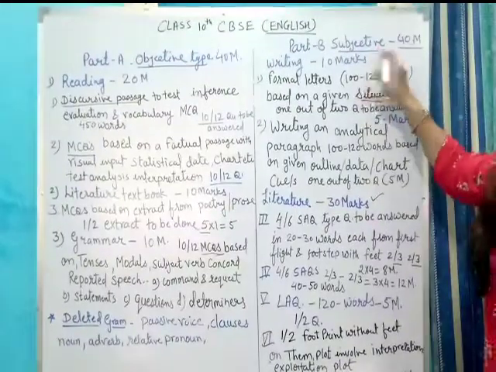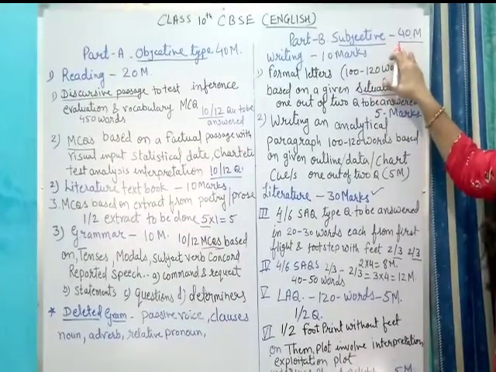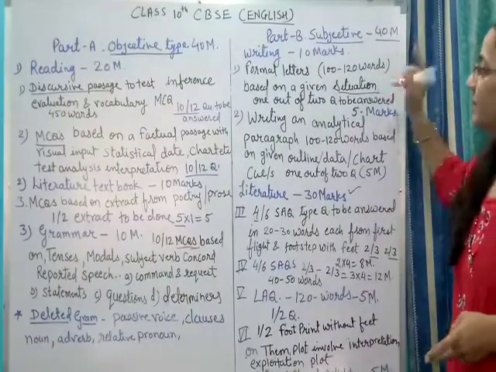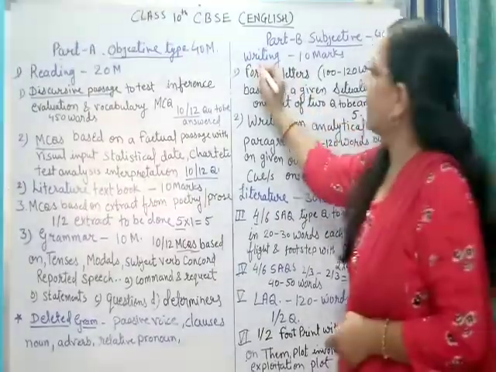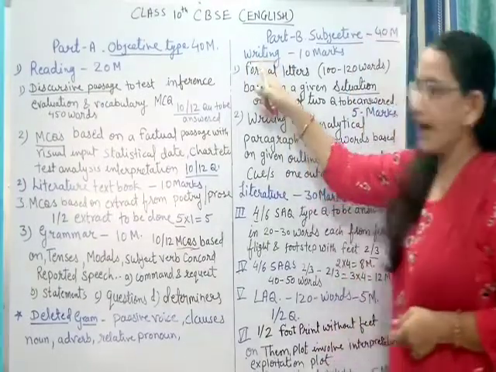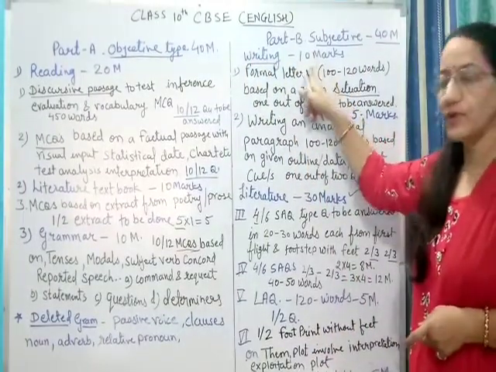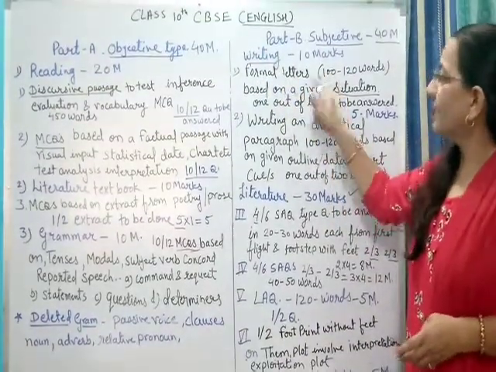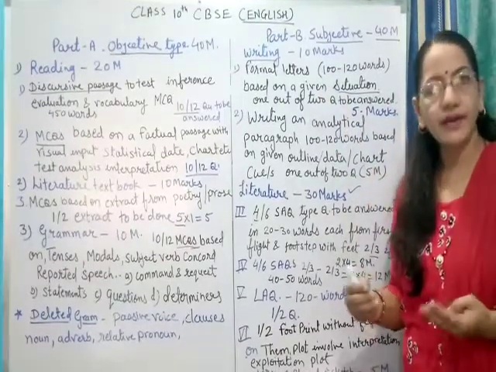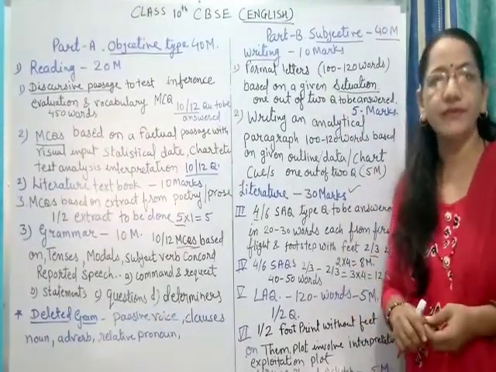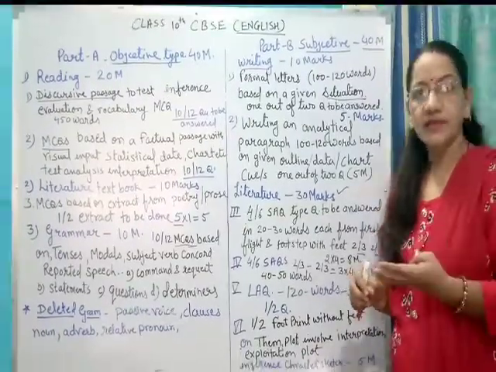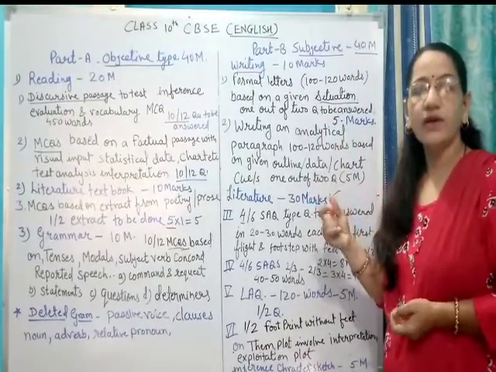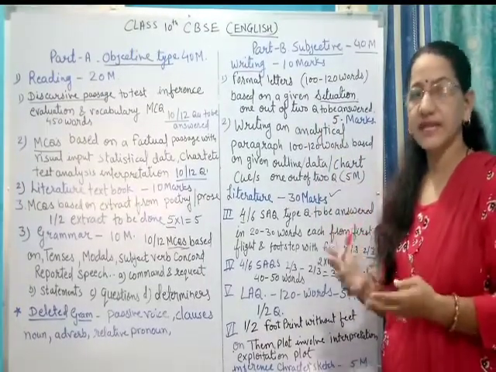In Part B, all questions will come as subjective type questions, meaning you have to give the answer in theory form. And this includes 40 marks of questions. The first part is the writing section. The writing section will come for 10 marks. In this, first of all, you have to attend formal letters. Formal letters that I had already taught you, like a letter to the editor, business letter and official letter which you write to some companies or some official offices. So formal letters are like a letter to the editor or a letter to Nagar Nigam or collectors, like that.